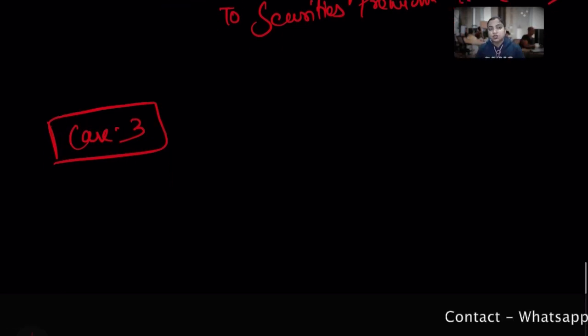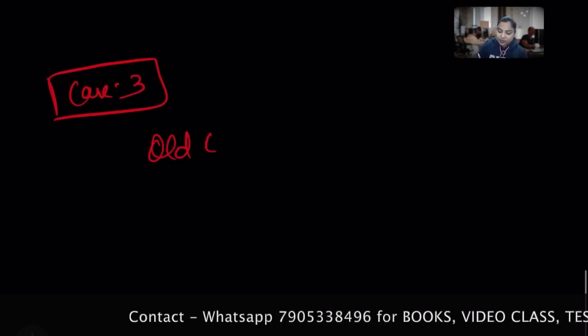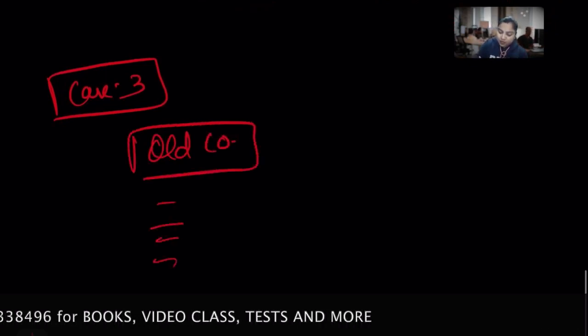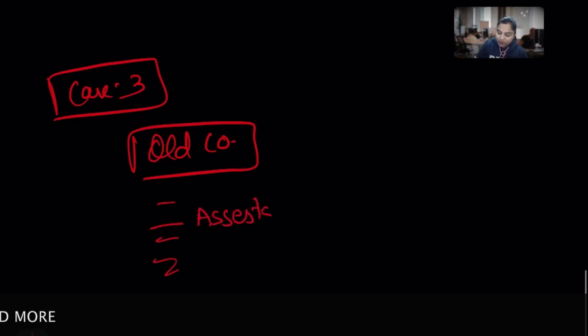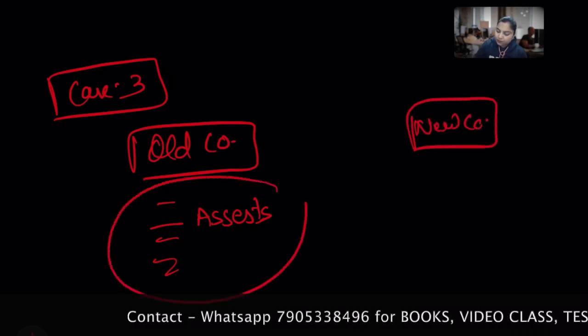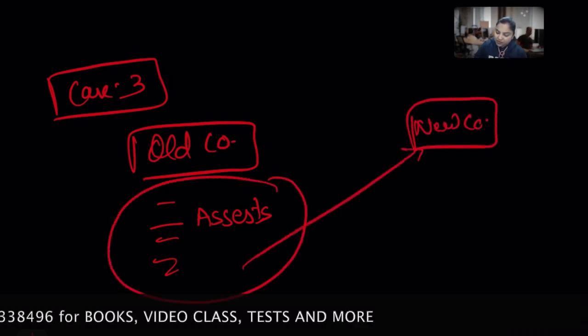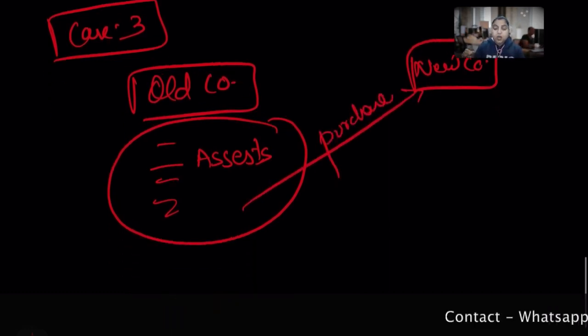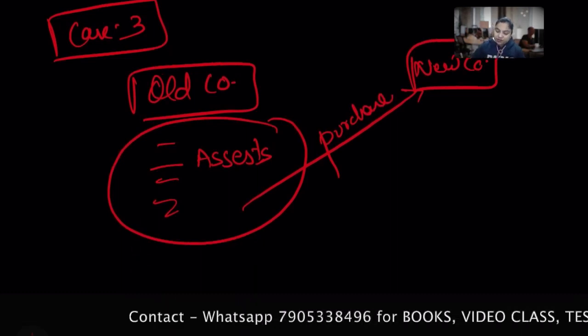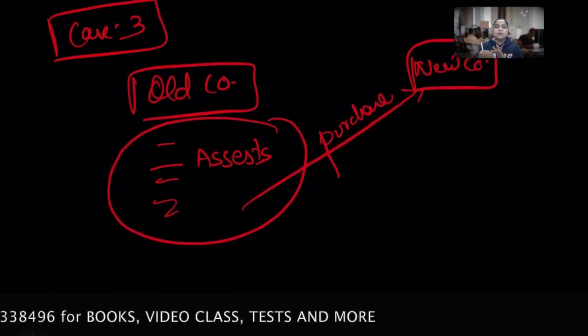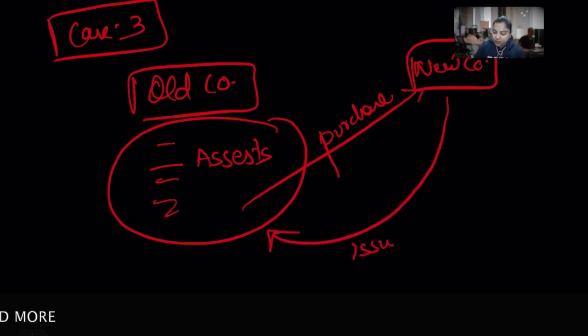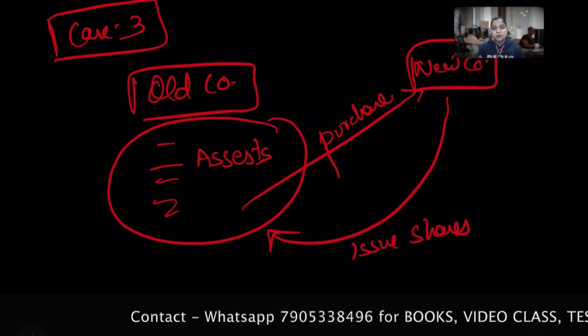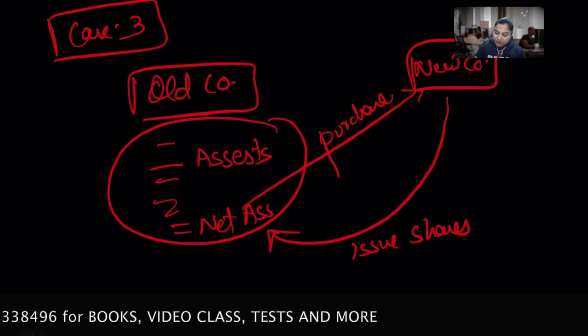So when the purchase consideration is more than the net asset acquired, that means an old company has some assets, and there is a new company. These assets are taken over by the new company, or they can be purchased. Obviously they are purchasing the company, taking their assets, liabilities, and even the shareholders, and they issue the shares. Hope you're getting it. So this will be the net asset.